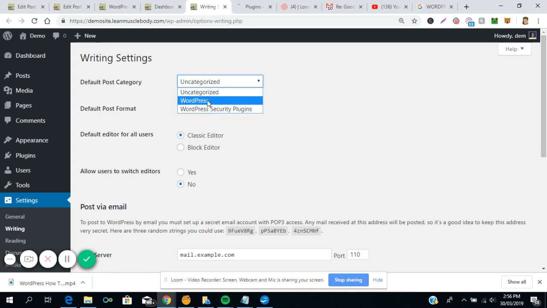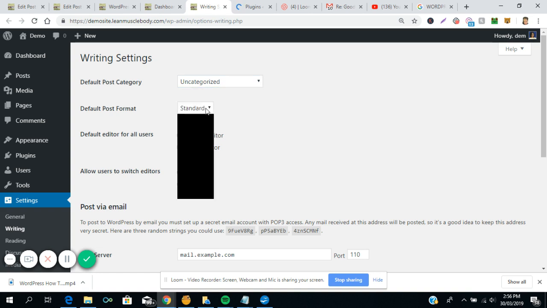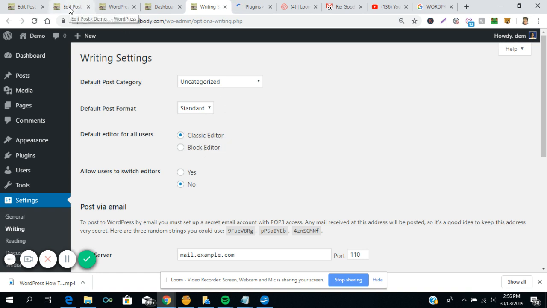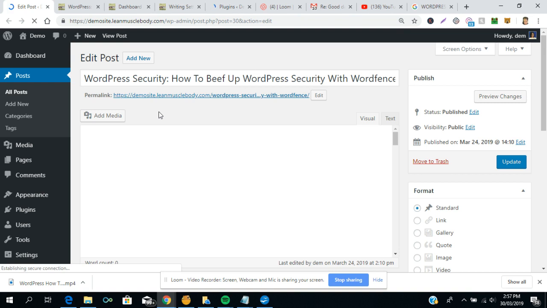So for example, if I want the default post to be WordPress, I click that. Default post format is standard, so you could say chat, gallery, whatever. Default editor for all users, classic or block. The editor is this area here where you find your posts, and there are different kinds of editors, but WordPress has a default built-in editor that allows you to write posts, edit posts, and do different adjustments and corrections to your post.